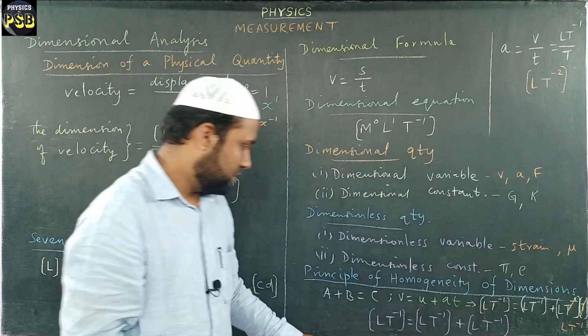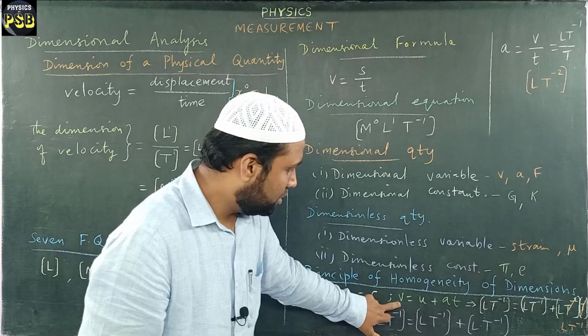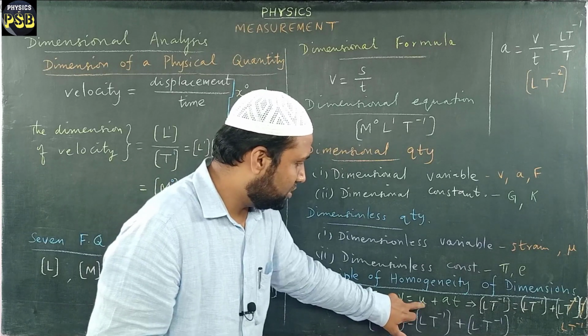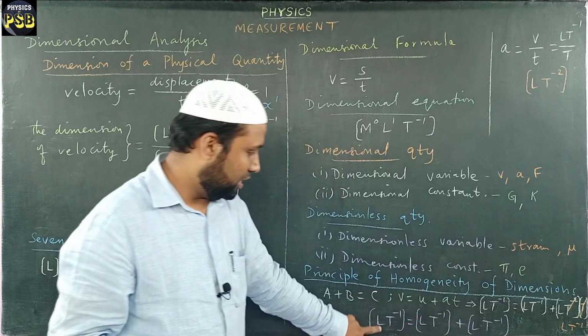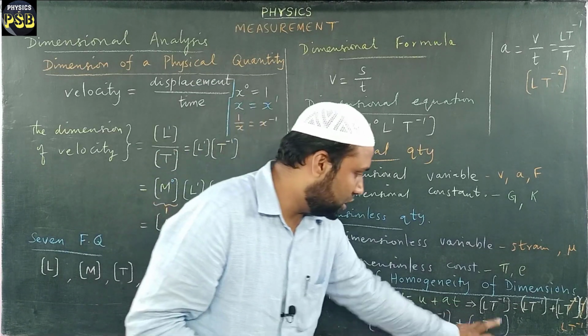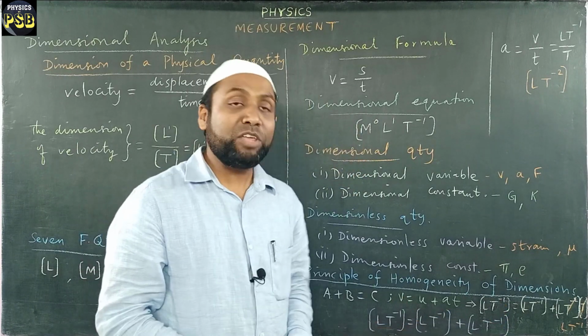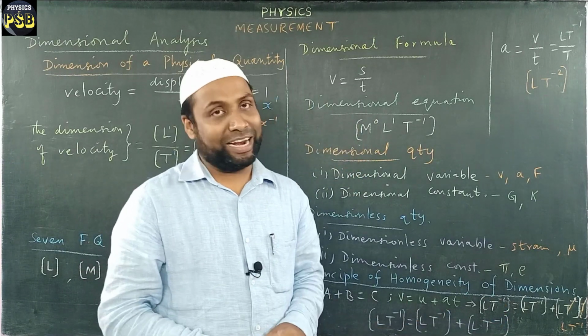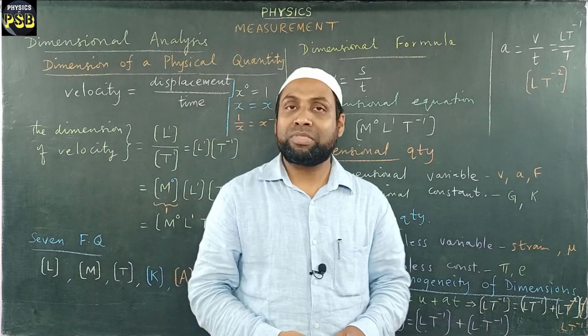Now if you look at this, the dimension of each term of this equation is the same. See, L T power minus 1, L T power minus 1, and here also L T power minus 1. So this shows that the given equation is dimensionally correct. So we call this the principle of homogeneity.